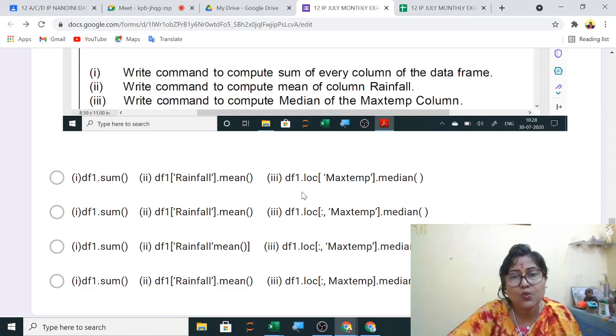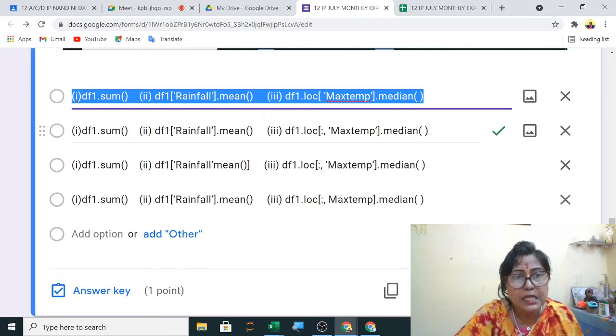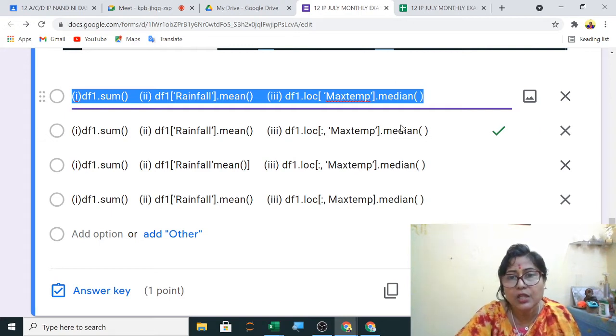Then the last one, so here you can see sum, rainfall, mean and loc of all the max temperature dot median. These are all the functions. So functions we will write.